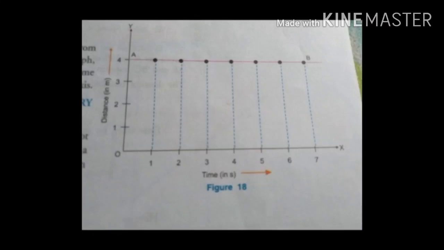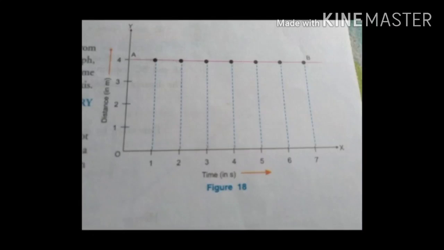Distance time graph shows how the distance of a body from a fixed point changes with time. To draw a distance time graph, the distance traveled by the body is plotted along the y-axis and the time taken by the body to travel this distance is plotted along the x-axis.